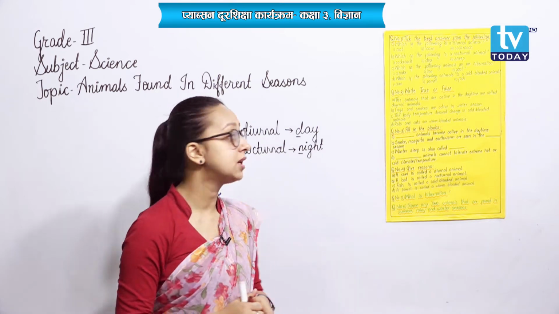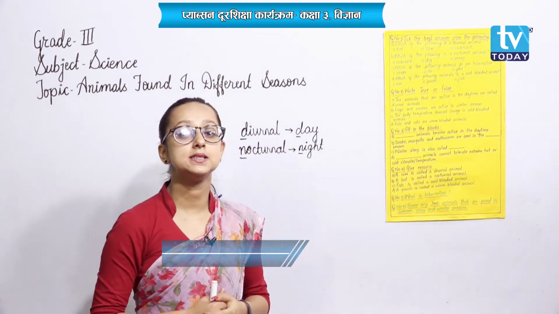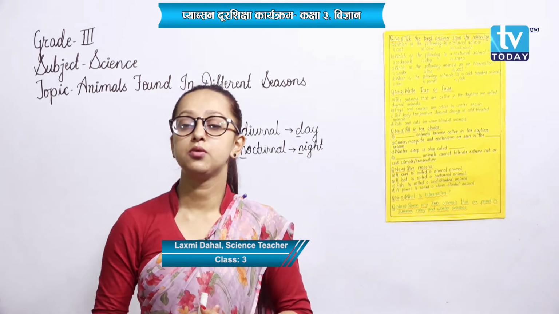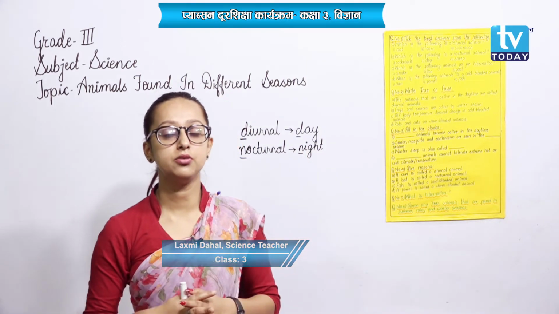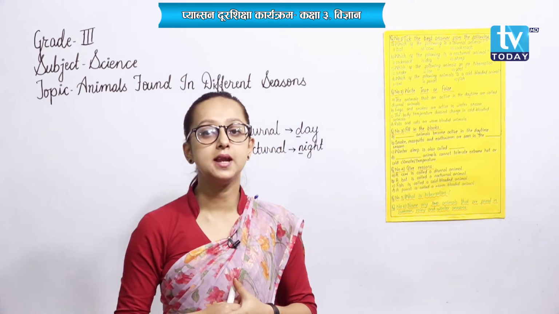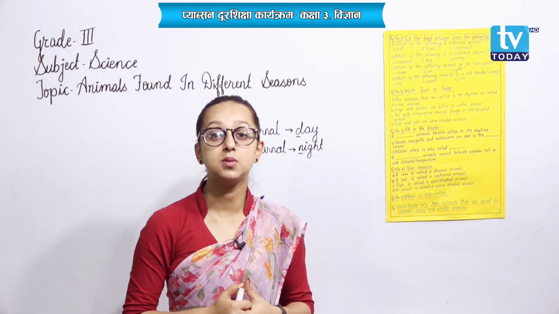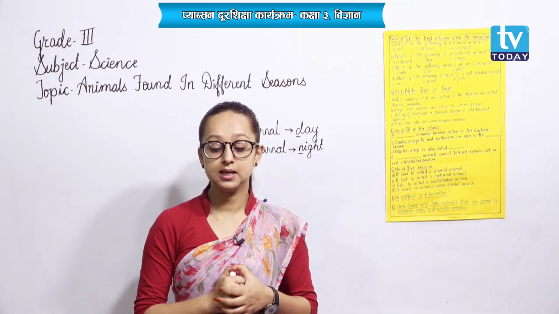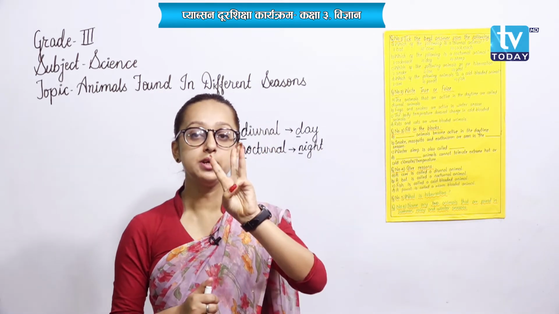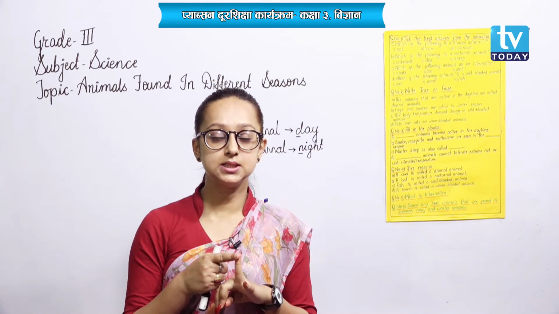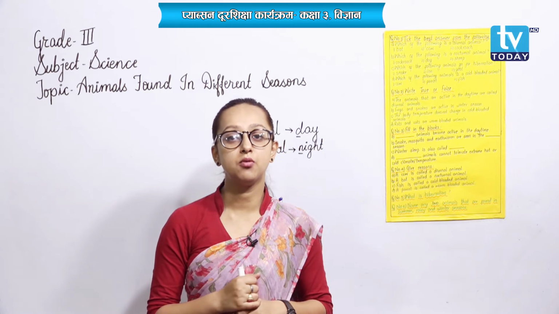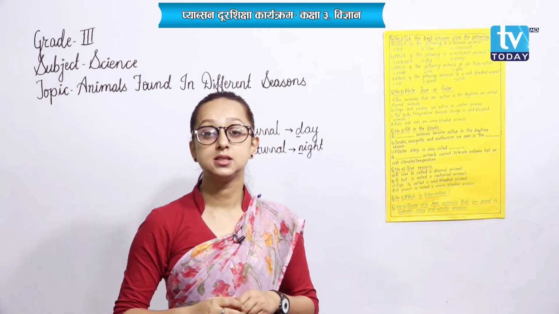Now I want to drag your attention towards the animals that are found in different seasons. These were the animals we discussed on the basis of time, that is in daytime and on night time. Now we are going to discuss animals that are found during different seasons. At first, let's talk about the animals that are found in summer season. In this chapter, we will be discussing the animals found in three different seasons, that is summer season, rainy season and winter season. But at first, I want to take you to the animals found in summer season.